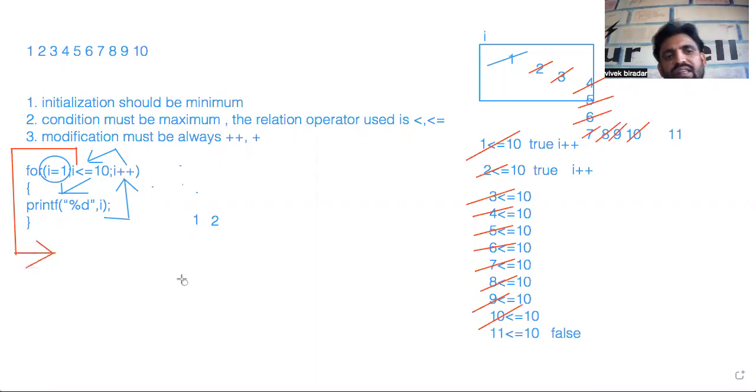The same thing applies with while and do while also. So I'm not talking about how this will be executed. My point is about how it has to be done whenever we have a pattern which goes in incremental order. If the pattern is going in incremental order, your initialization must be minimum. I took a minimum initialization. My condition is always a maximum, so I have taken it as 10. Your relational operator must always be less than or less than or equal to. Your modification must be plus plus, or plus.